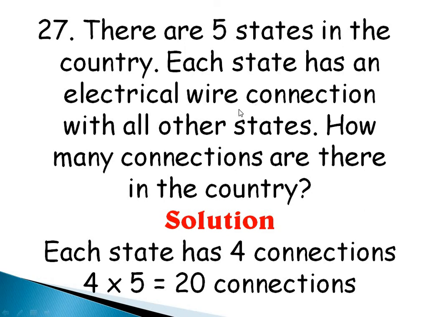Alright, question 27 says there are 5 states in a country. Each state has an electrical wire connection with all other states. How many connections are there in the country? Alright, so like you know, a state would have the shape of either a square or a rectangle, which means it has 4 sides. Do you understand? So for every side of the state, it's connected to another state. So if we go with that description, it simply means that each state has 4 connections, just like every state will have a border that connects it to another state. So eventually each state has 4 borders. That means each state has 4 connections.